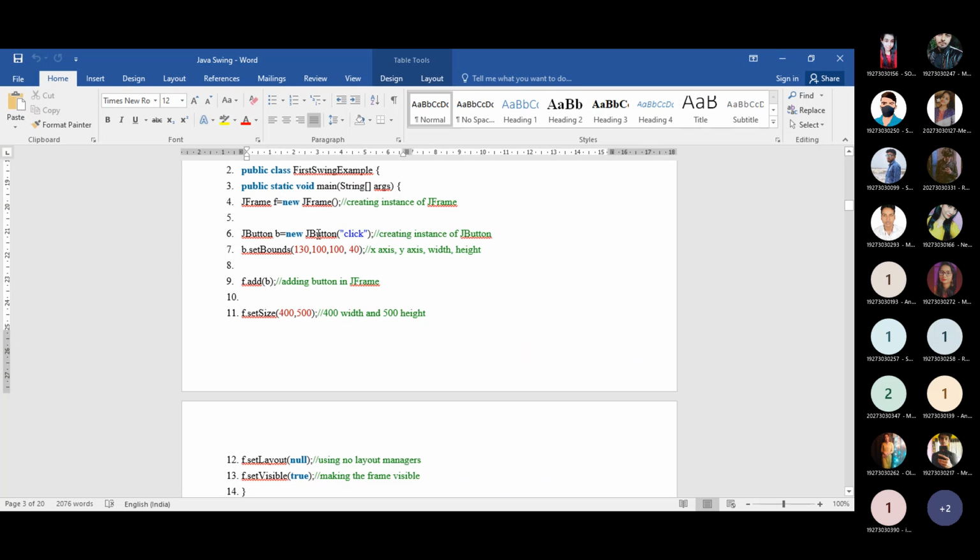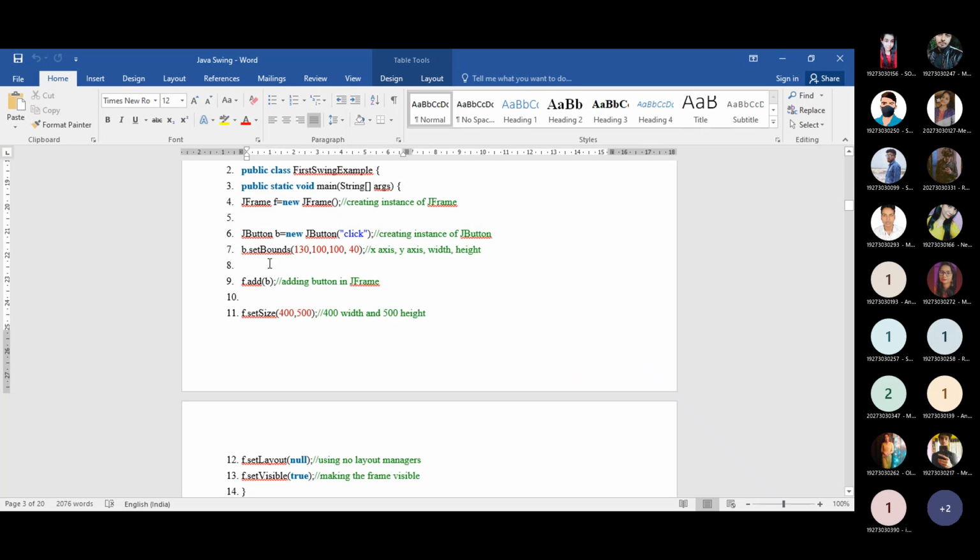After doing that, you need to set the bounds of that button. That means you need to set the size of that button. For that, there is a specific method named setBounds. Look at this, here it is provided that first you need to provide the x-axis point, next the y-axis point. After that, you need to provide the width as well as the height.